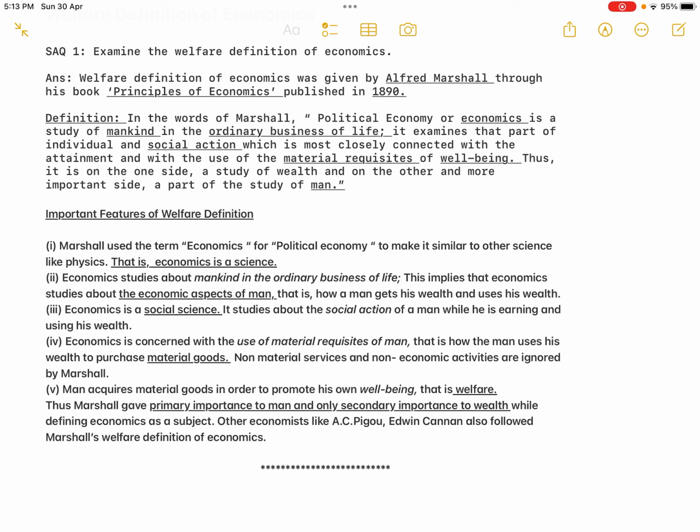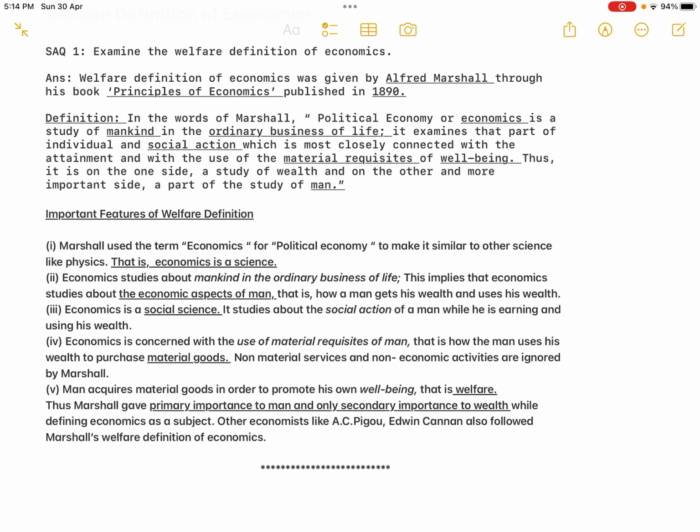And what about human beings? The economic aspects of human beings. What is the meaning of economic aspects of human beings? That is how a man earns income and how he spends his income. And economics studies the economic aspects of the human being while that man is living as a part and parcel of society. That is a social action, because when a man earns income, other people are affected. When a man spends income, other people are affected again.